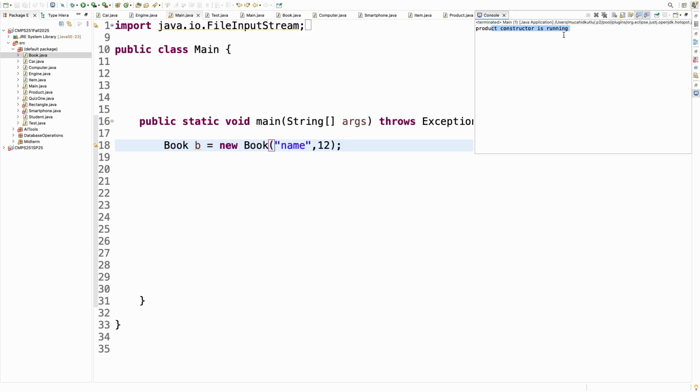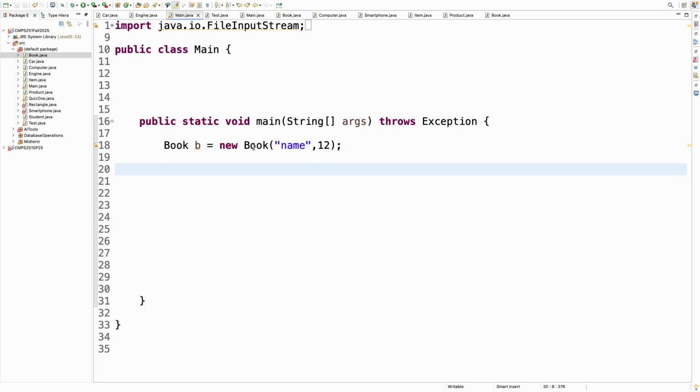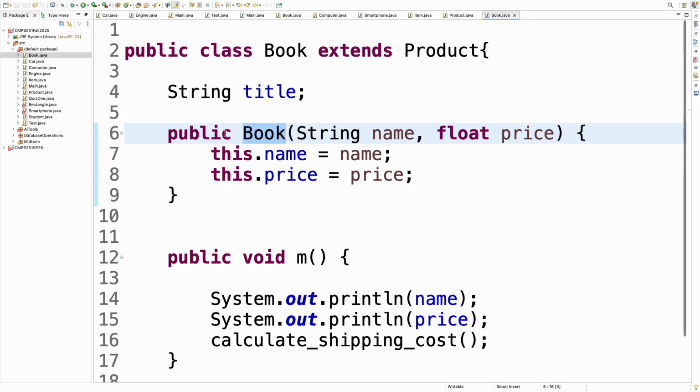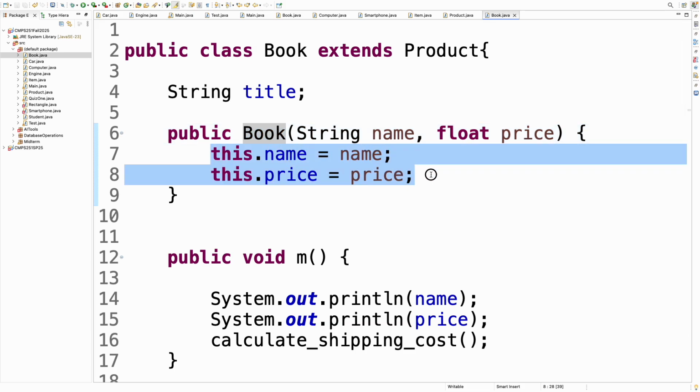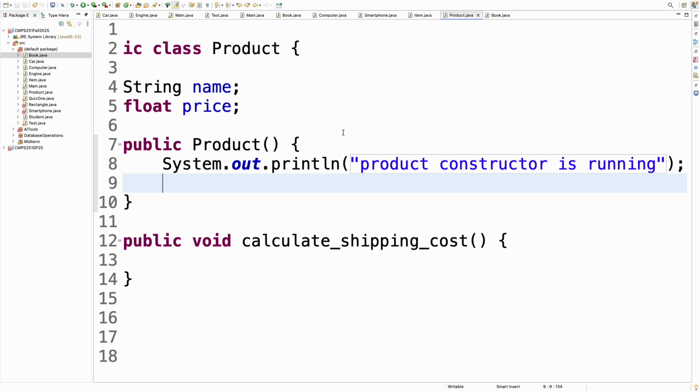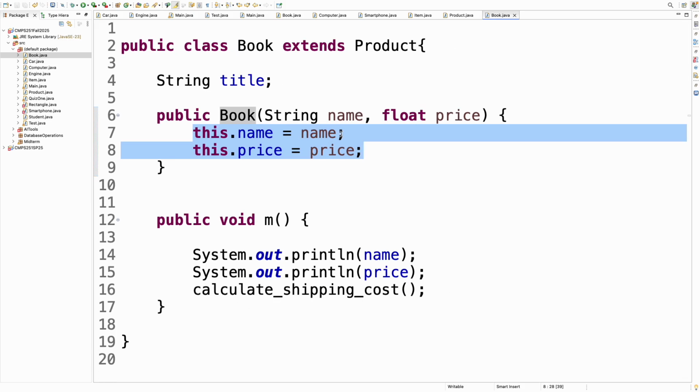So now this is the interesting part. Now I created this book object, and this is its input. But for some reason, this product constructor is run. So how is this possible? Well, the main idea is, let me make one analogy from real life. In order for me to be born, first my father should be born. Otherwise, I shouldn't be in this world. So this is the main idea.